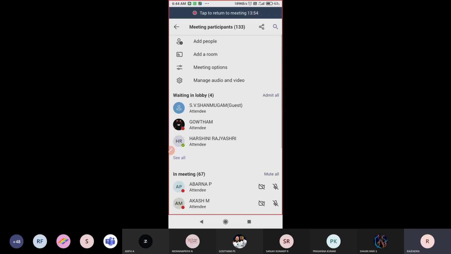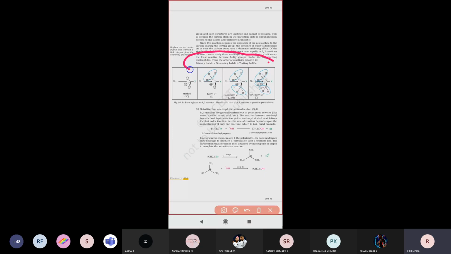So primary alkyl halides undergo reaction very fast. This is the reactivity order for alkyl halides, all of you see it once. This is the order for the SN2 mechanism, which you also have to keep in mind.